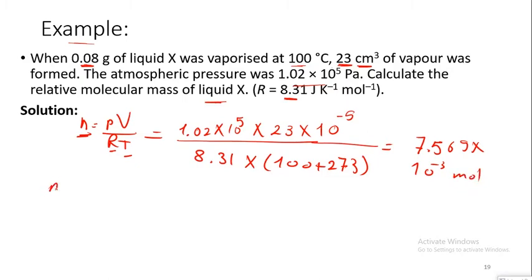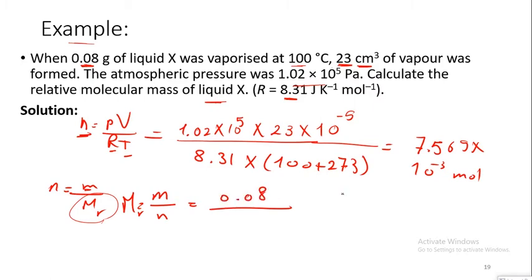Now I know that n is equal to m over molar mass, so I can find the molar mass by dividing my mass over my number of moles. So m over n would be my molar mass, which is 0.08 grams over 7.569 multiplied by 10 to the power minus 3. This would be equal to 10.57, so my molar mass is equal to 10.57.